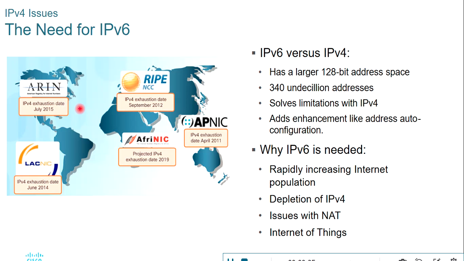Actually, the public IP addresses are divided into 5 subspaces and controlled by these 5 entities all over the world within their regions. According to ARIN, it is going to get exhausted in July 2015, and according to LACNIC, it is going to get exhausted in 2014 in South America. According to APNIC, it is going to get exhausted in April 2011 in Asia, and so on. So to solve this problem, we need IPv6 addresses.